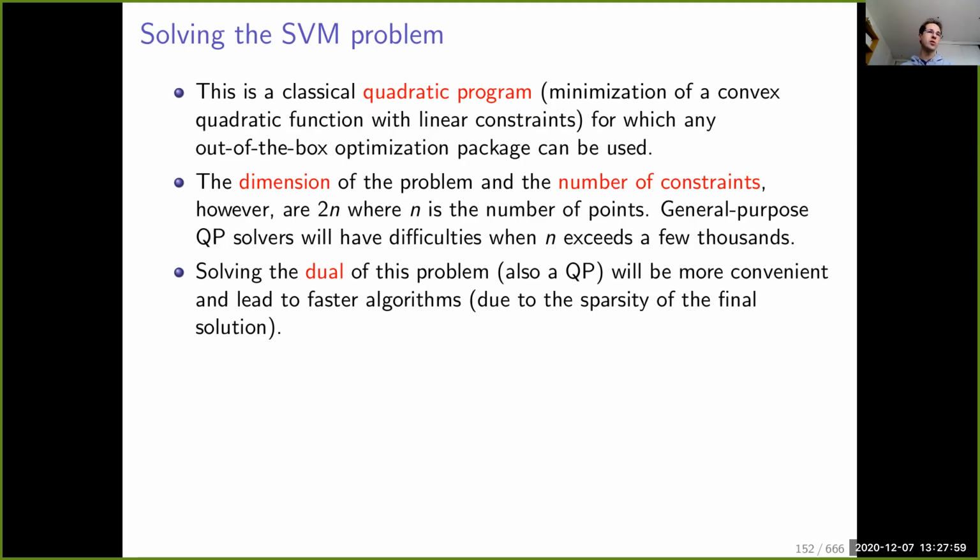Now, it turns out that the dual problem of the primal SVM formulation is much simpler to use. This is a nice illustration of duality that can be used for optimization purposes. Besides, we will also have a relation between the optimal dual solution and the primal solution. Very often, the SVM formulation is presented only with the dual formulation. So maybe you have seen the dual formulation already, but maybe not the primal. Here we are going to see how to go from the primal formulation to the dual formulation.